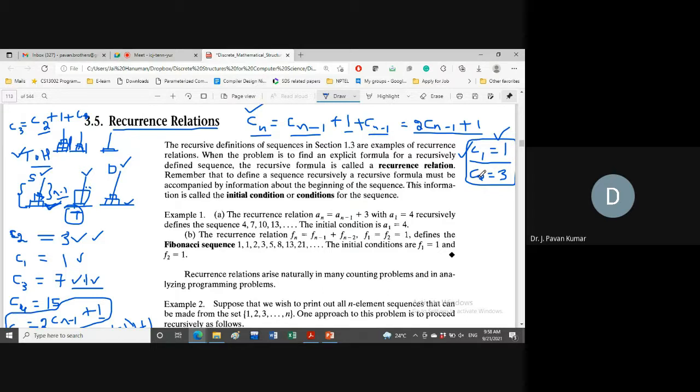In order to find the nth Fibonacci number, we need to find the previous n minus 1 Fibonacci numbers. Then only will we know the nth Fibonacci number. This is our observation.